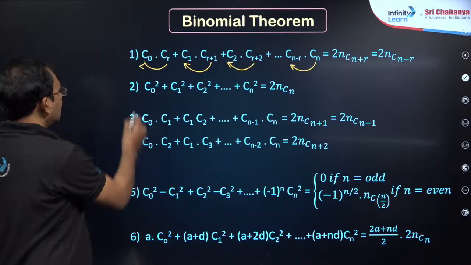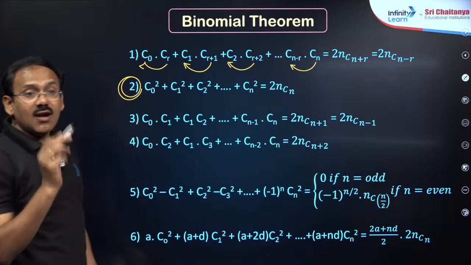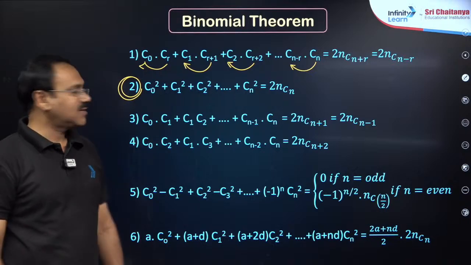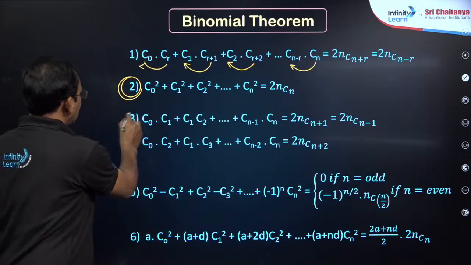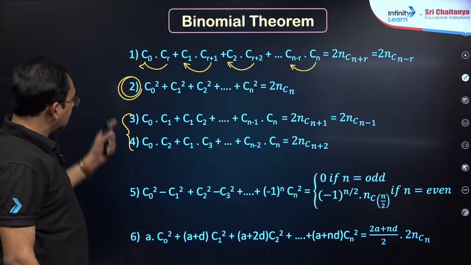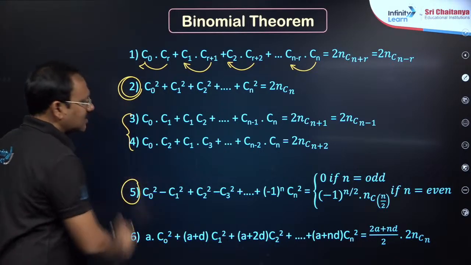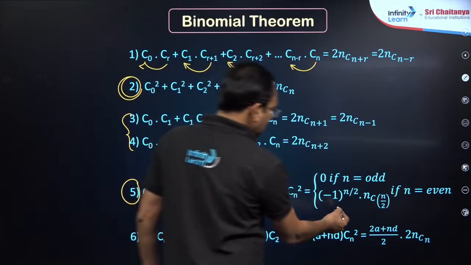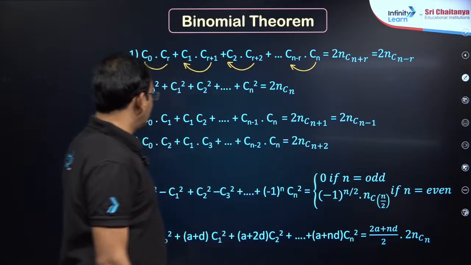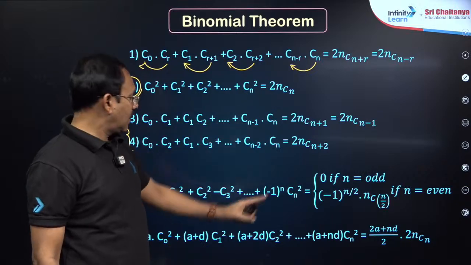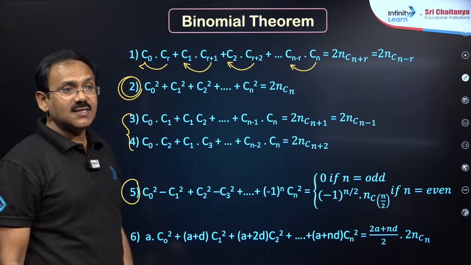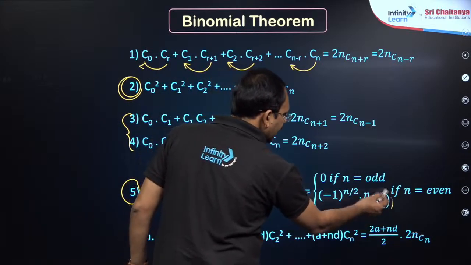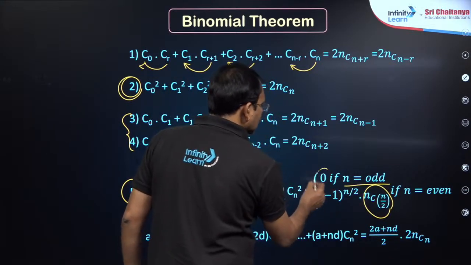The next, my dear friends, this is what I wanted to say. C0 square plus C1 square plus C2 square plus up to Cn square is 2nCn, my dear friends, 2nCn. Then these are nothing but the above two only. Next, the same thing if you take with alternate plus minus, the result is: if n is even, you are going to get C0 square minus C1 square and so on equals minus 1 power n by 2 into nCn by 2. If n is odd, the answer is 0.